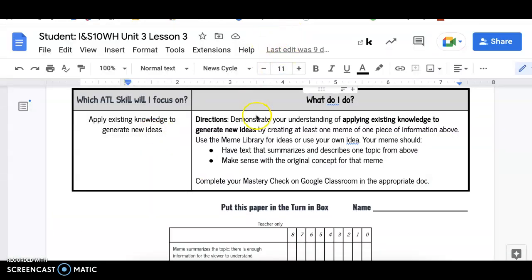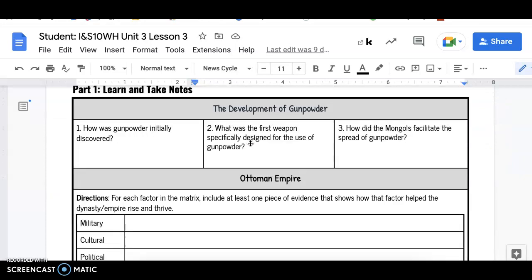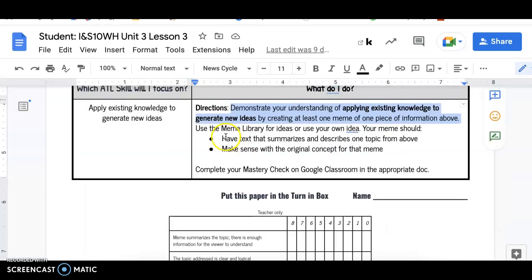Once you have finished the slides, you're going to go to the mastery check. And in the mastery check, you are creating a meme. It says, demonstrate your understanding of applying existing knowledge to generate new ideas by creating at least one meme of the piece of information above. And above means like from any of these charts that you learned about here. We're going to look to see that you have text that summarizes and describes one of the topics from your paper here, and that it makes sense with the original concept for that meme, whatever it is.